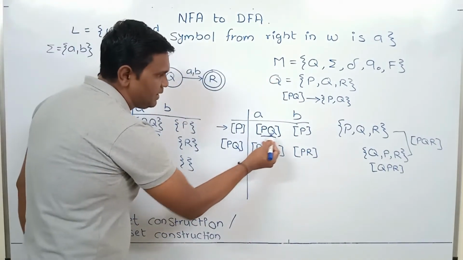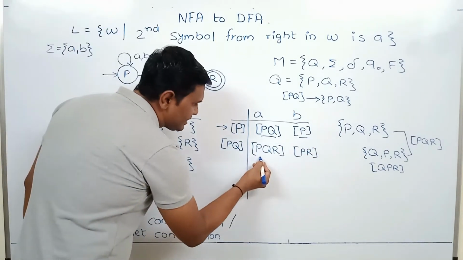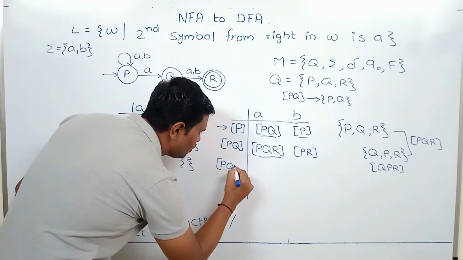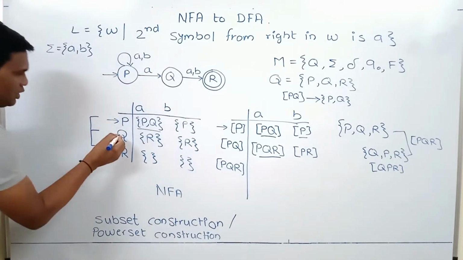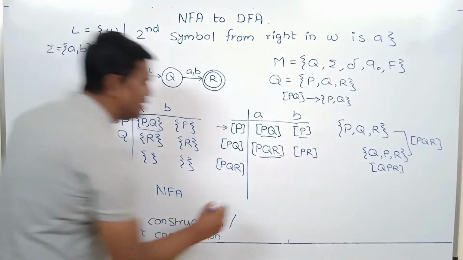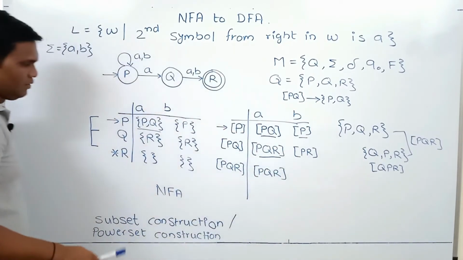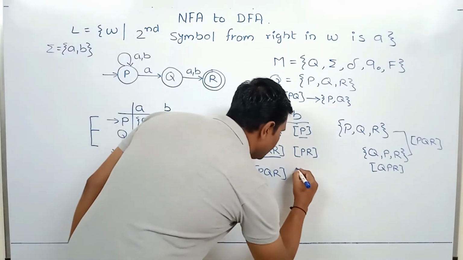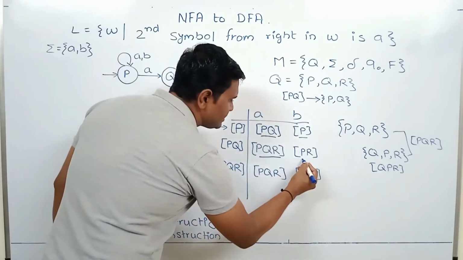Now we have considered state PQ. Next reachable state is P. It is already considered. So next reachable state is PQR. So consider PQR. So we have to make union of P and Q and R. So if we make union of P, Q, R and empty set, we get PQR. For transitions of B, P, R and empty set. So here we get PR. Next reachable state is PR.